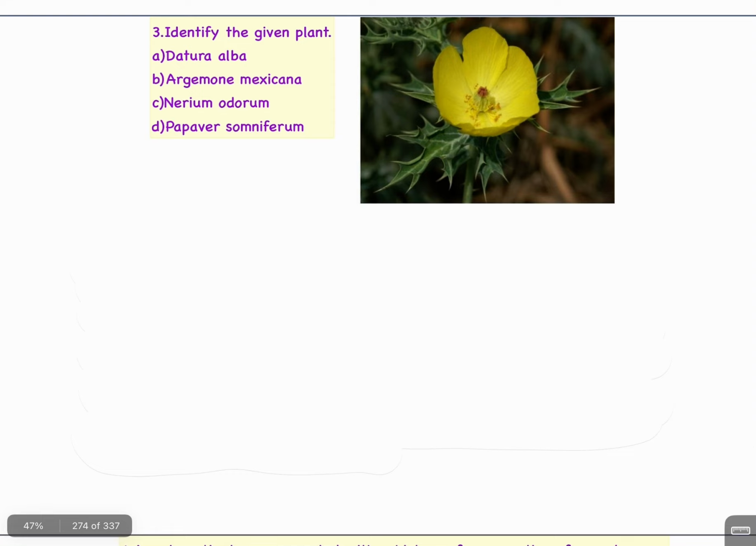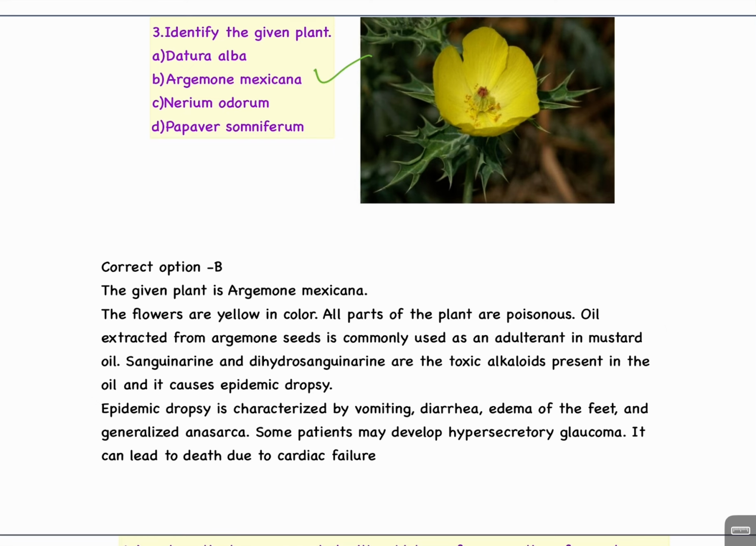Question number third. Identify the given plant. A. Datura alba, B. Argemone mexicana, C. Nerium odorum, D. Papaver somniferum. इसका आंसर है B. Argemone mexicana. The given plant is Argemone mexicana. The flowers are yellow in color. All parts of the plant are poisonous. Oil extracted from argemone seeds is commonly used as an adulterant in mustard oil.